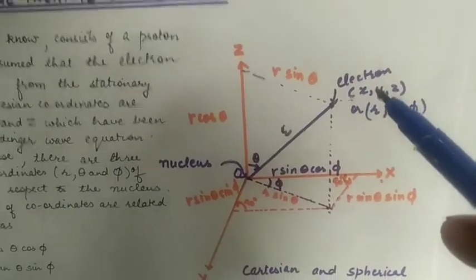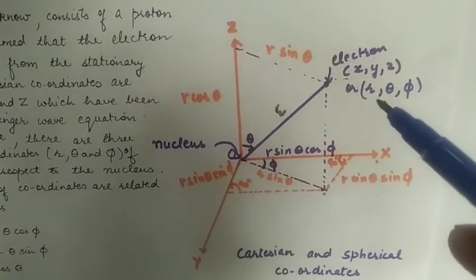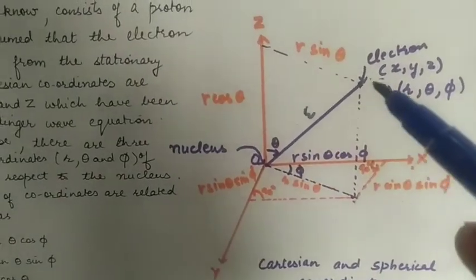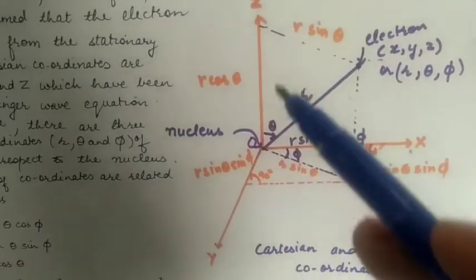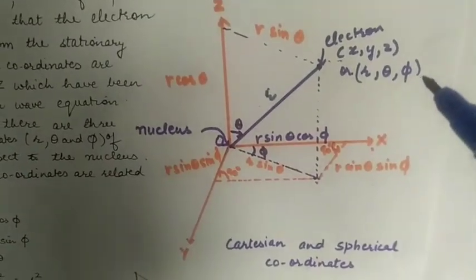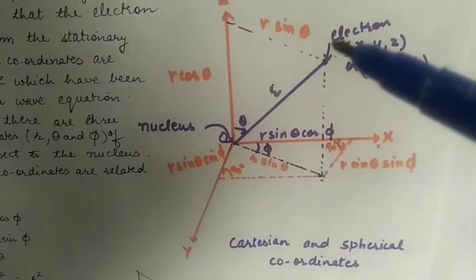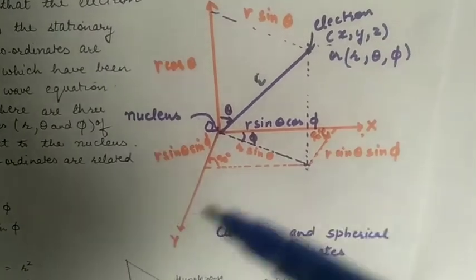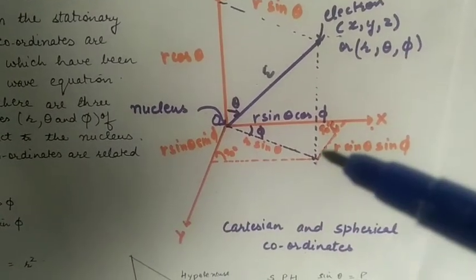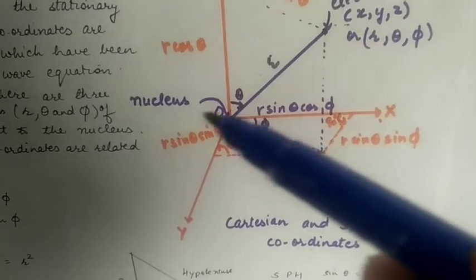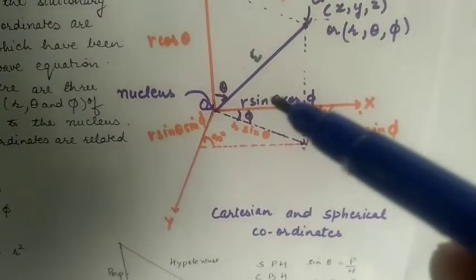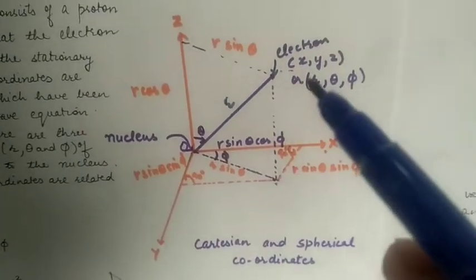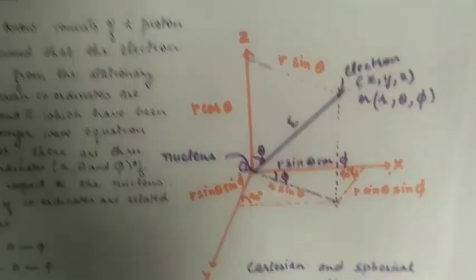The position of the electron can also be determined with the polar coordinates r, this distance, theta, the angle which this axis makes with the z-axis, and phi, the angle when a perpendicular is drawn from this electron to the base. This line, when it is joined with the origin, the angle which this line makes with the x-axis is called phi. So the polar coordinates are r, theta and phi.